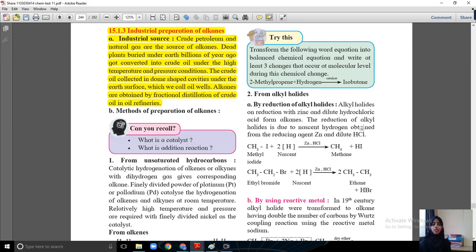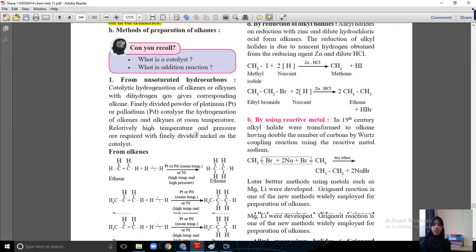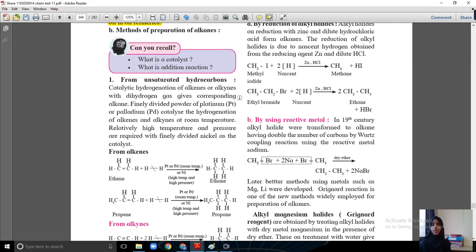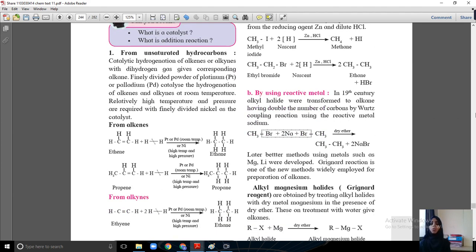So the next method of preparation of alkane is from unsaturated hydrocarbons. You can form alkane from alkene, any alkene. If you want to prepare ethane, you have to take the ethene molecule. If you want to prepare propane, you can prepare propane from propene. That is unsaturated hydrocarbon.